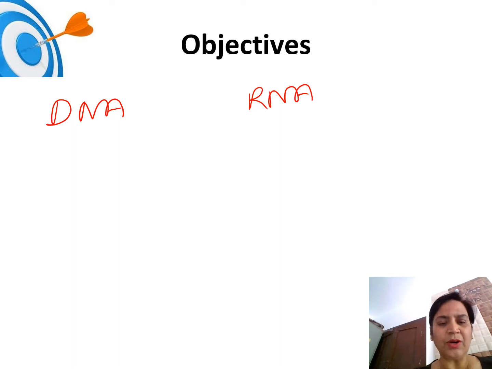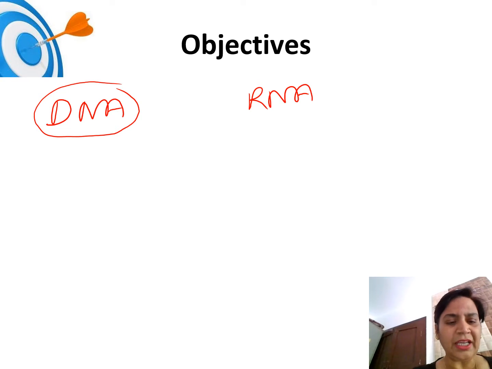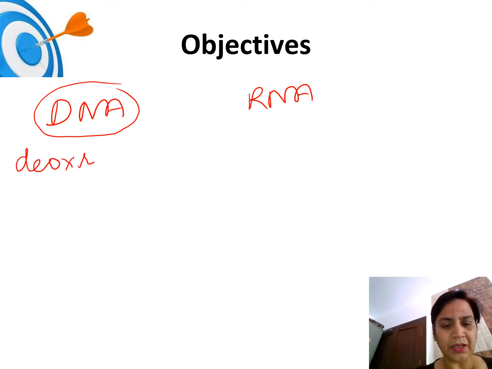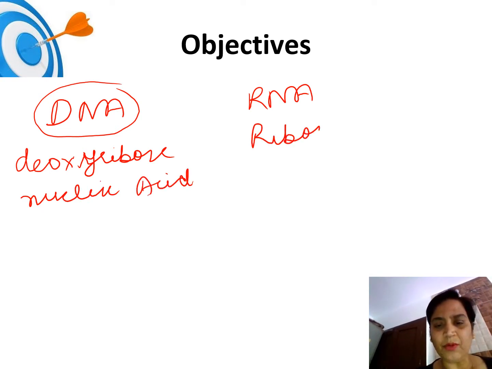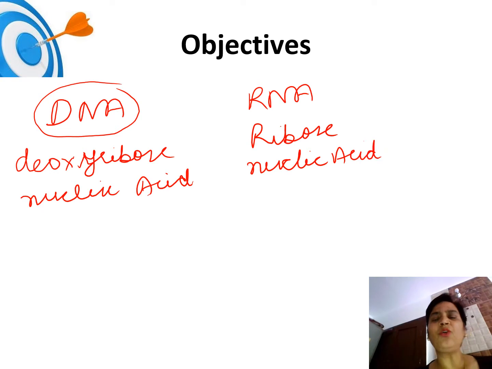DNA is something all of you are familiar with. The word DNA stands for deoxyribose nucleic acid. RNA stands for ribose nucleic acid.